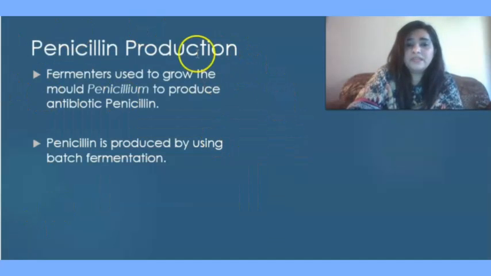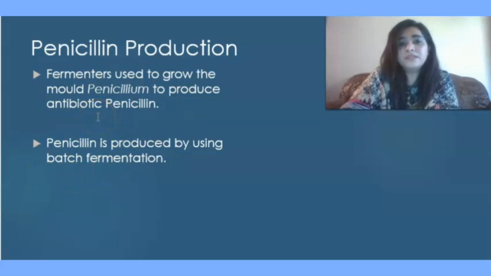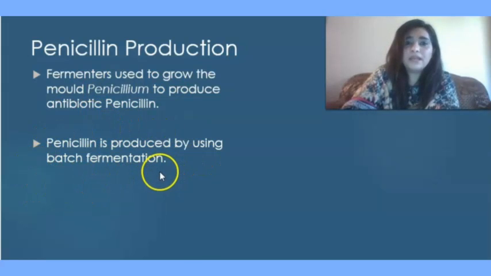Penicillin production. Fermenters are used to grow the mold Penicillium to produce the antibiotic penicillin. So penicillin is produced by using the fermentation process. What type of fermentation is carried out with penicillin? With penicillin we use batch fermentation. What is batch fermentation? I have already discussed it.